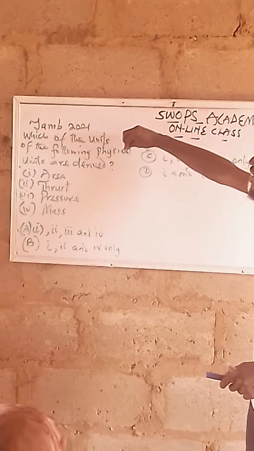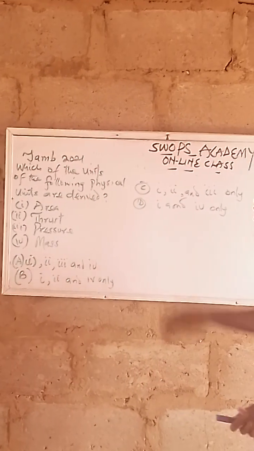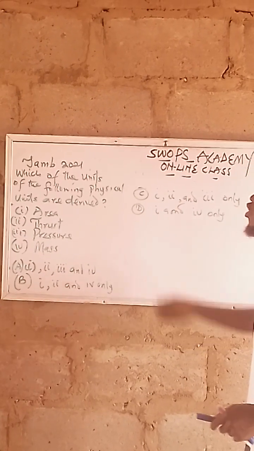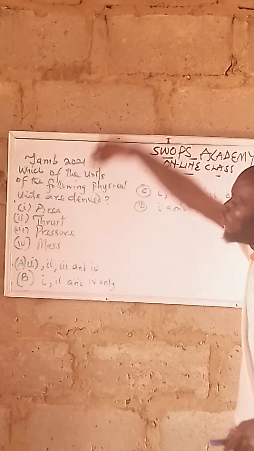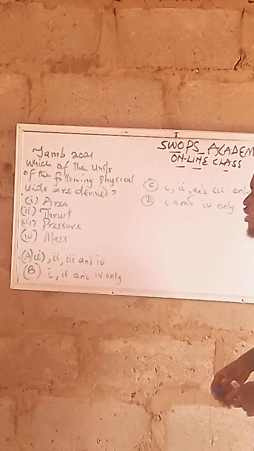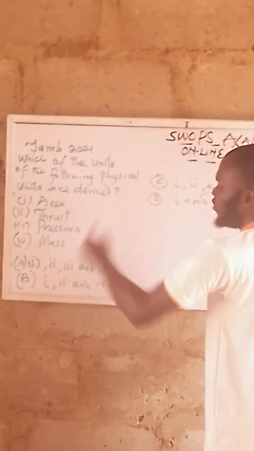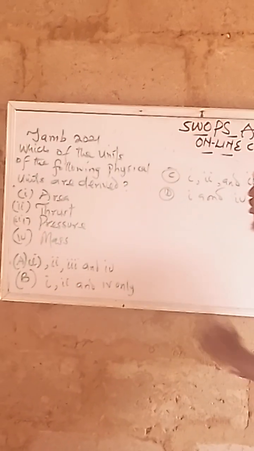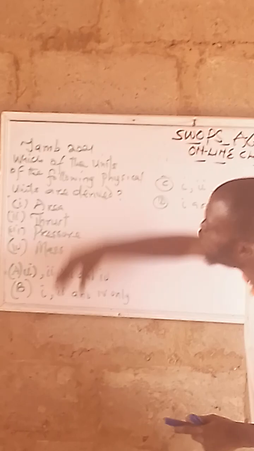Which of the following physical quantities are derived? I've told you what a derived unit is. They are now asking us which of these physical quantities are derived. Are we together? Note that we are having area, thrust, pressure, and mass. They want us to find a derived quantity here.